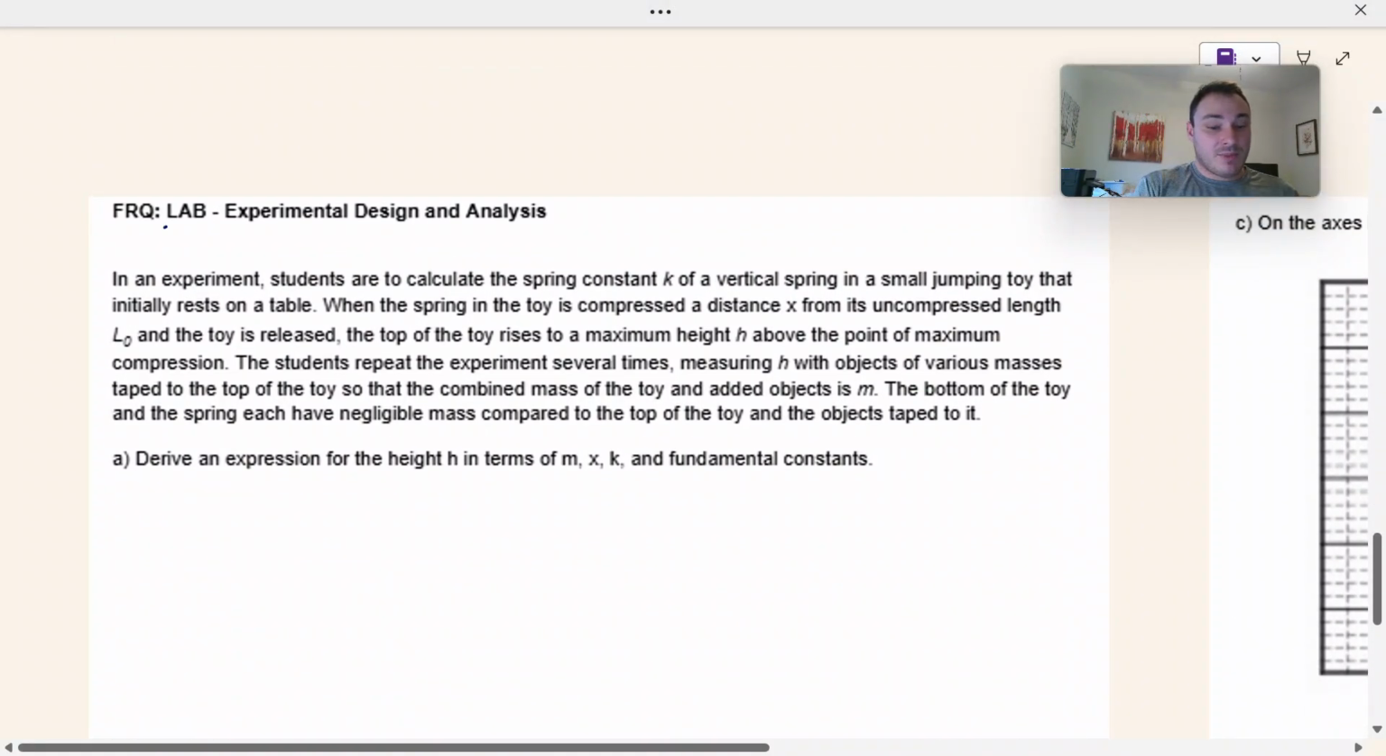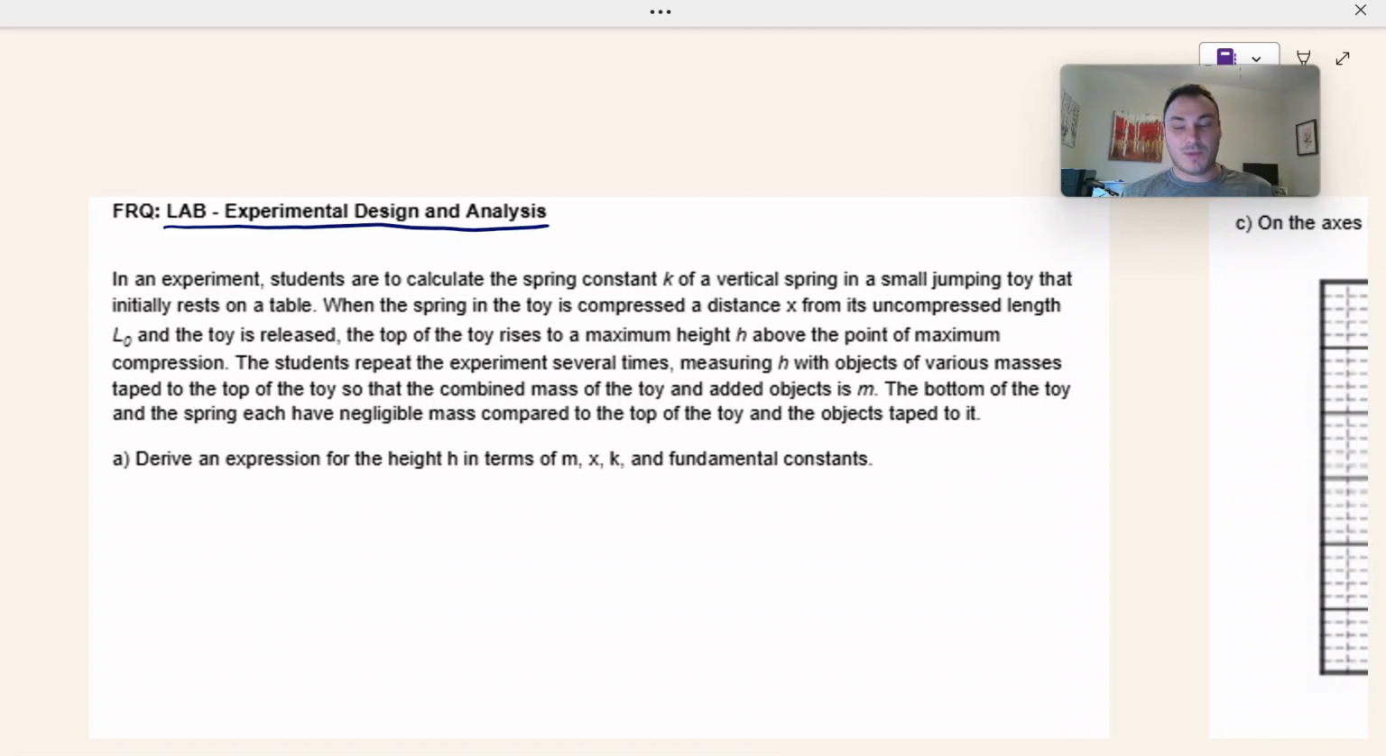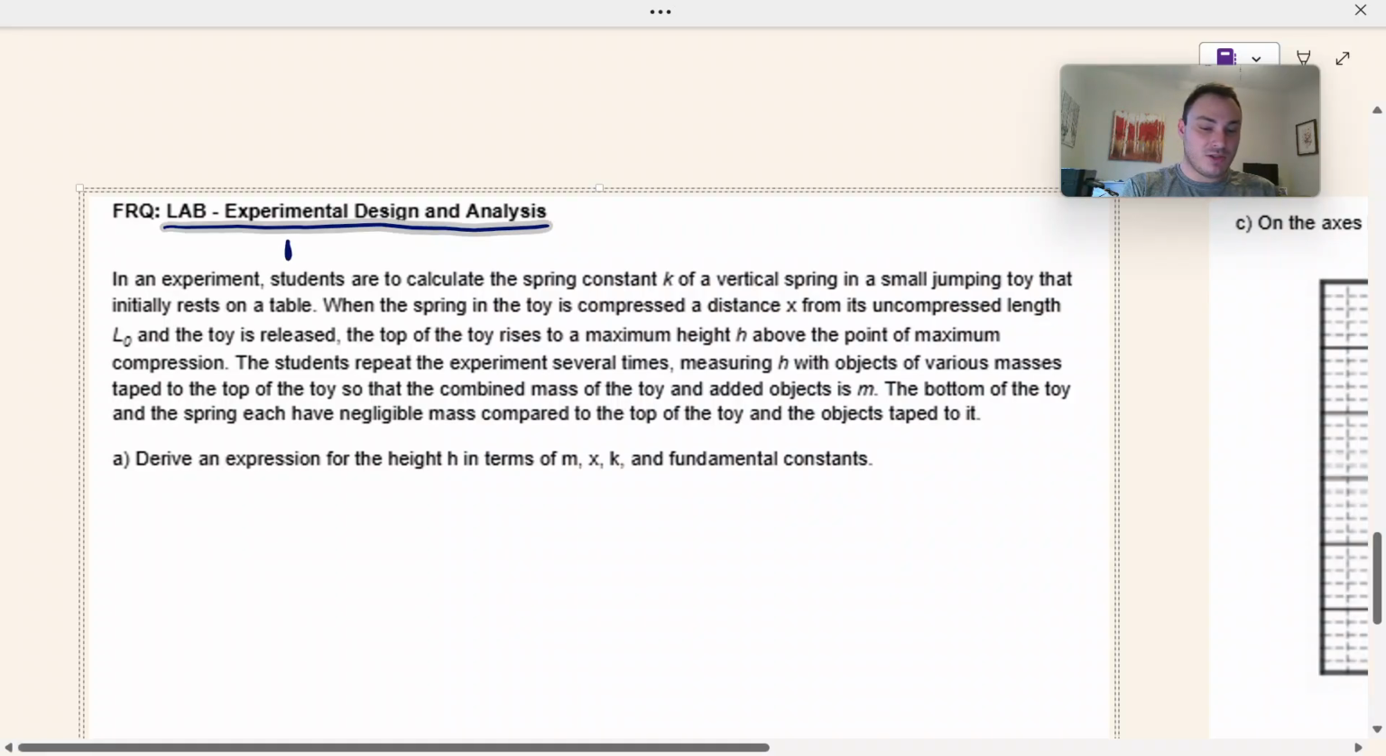So lab FRQs, I haven't given you one of these yet. I've been very kind this year. I haven't given you a lab FRQ. So we're gonna learn a whole lot of new things really quick in this lab FRQ. But in my opinion, lab FRQs, these are the best ones. These are the best FRQs.